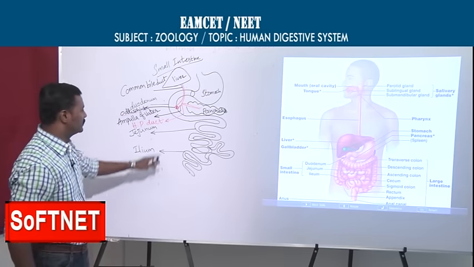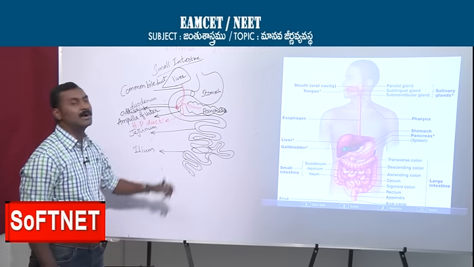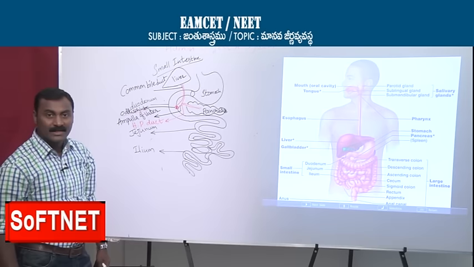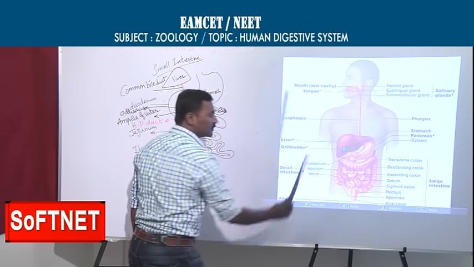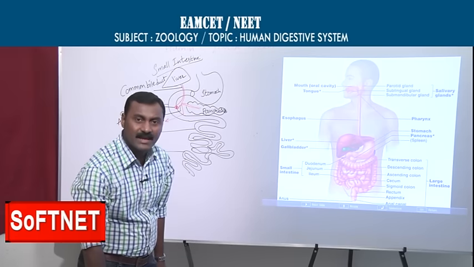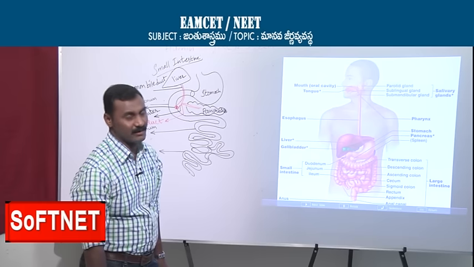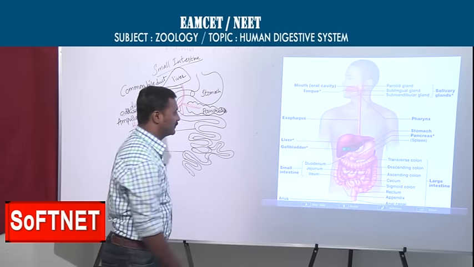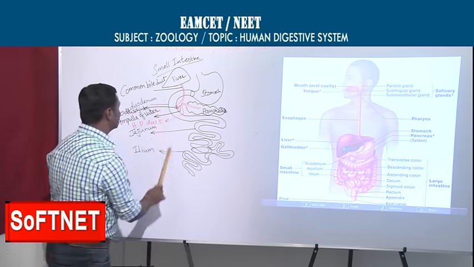So that's why the duodenum tries to convert the acidic food into an alkaline medium. Just now I told you, in the stomach HCl is there, so all the enzymes will work in acidic medium, especially in the stomach. But in the small intestine, what plays the important role to convert that?